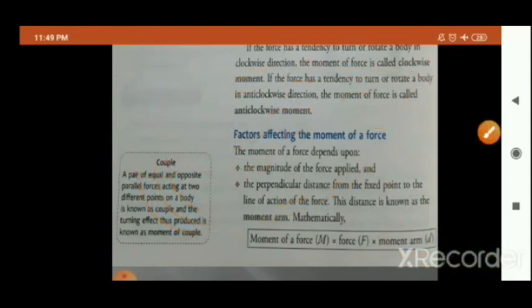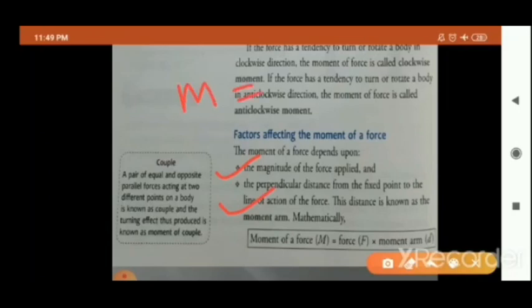So that is the reason the factors affecting the moment of force are the magnitude of the force applied and the perpendicular distance from the fixed point to the line of action of the force. Means moment of force capital M depends upon the magnitude of the force applied, या तो इस पे depend करता है. And what is the second thing? The second thing is the perpendicular distance. This is the symbol for the perpendicular distance between the fixed point and the line of action.